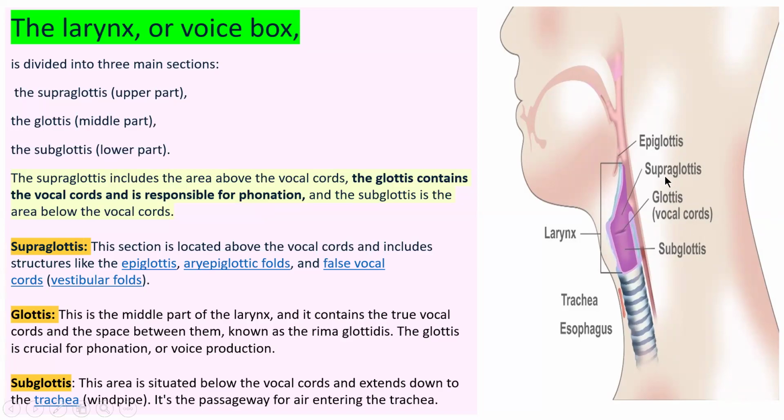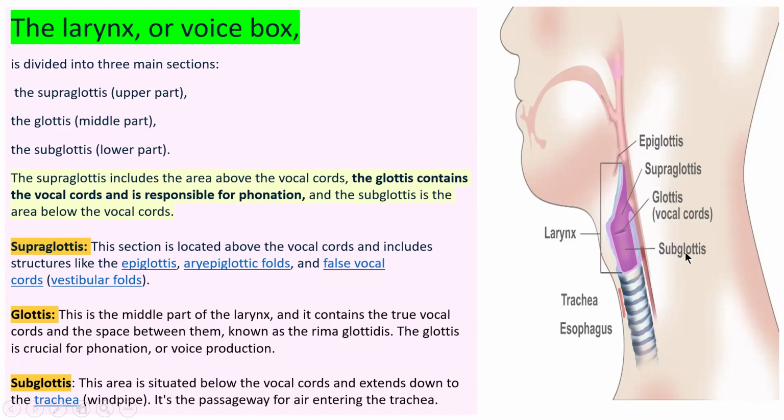The supraglottis is located above the vocal cords and includes structures, which are very important points. The supraglottis of the larynx, which is also called the voice box, includes structures like the epiglottis, the glottic folds, and the false vocal cords, which are called vestibular folds. The glottis is the middle part of the larynx. It contains the true vocal cords and a space between them, which is known as the rima glottidis. The glottis is important for phonation, because with the help of these vocal cords, we are able to talk. We are able to give speech, voice production.